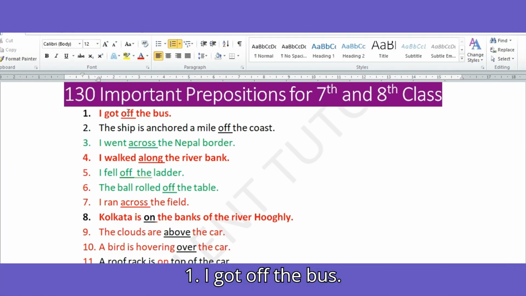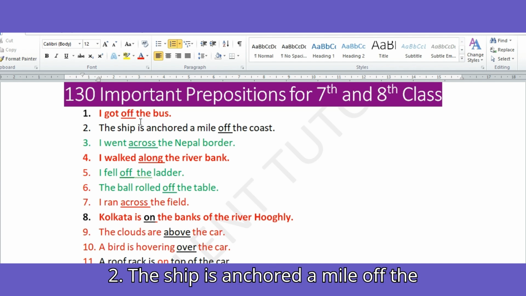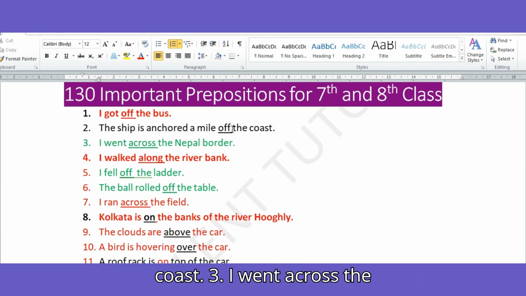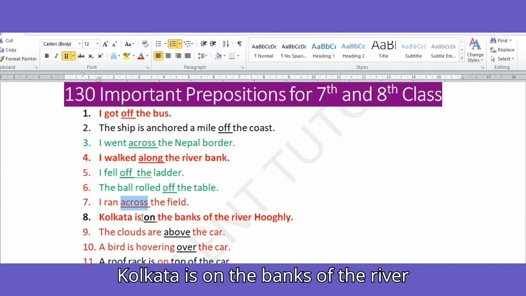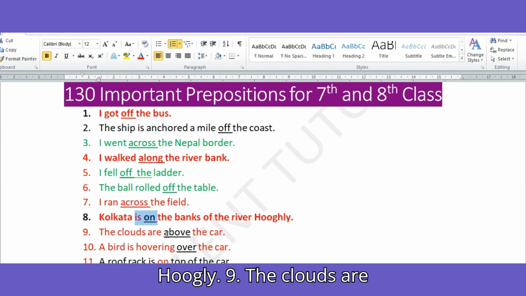1. I got off the bus. 2. The ship is anchored a mile off the coast. 3. I went across the Nepal border. 4. I walked along the riverbank. 5. I fell off the ladder. 6. The ball rolled off the table. 7. I ran across the field. 8. Kolkata is on the banks of the river Hooghly. 9. The clouds are above the car. 10. A bird is hovering over the car.